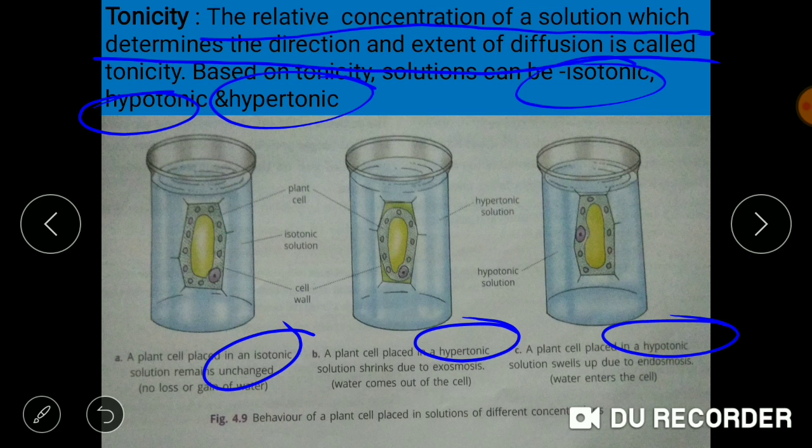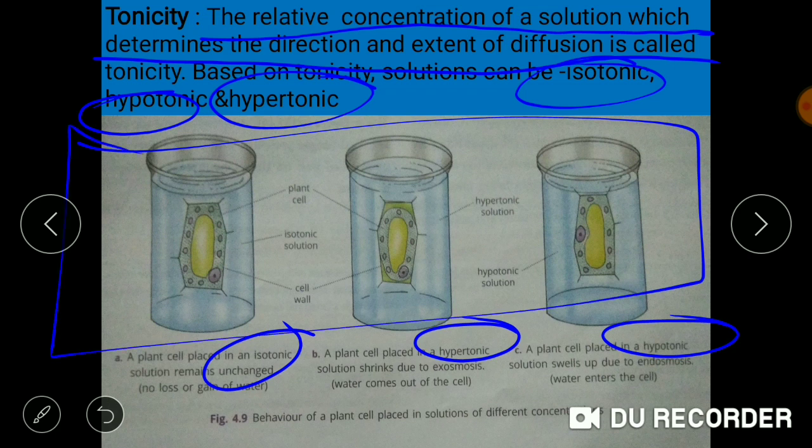In this demonstration, we have taken three beakers, and in each beaker a different solution is taken. In the first beaker, isotonic solution is taken.